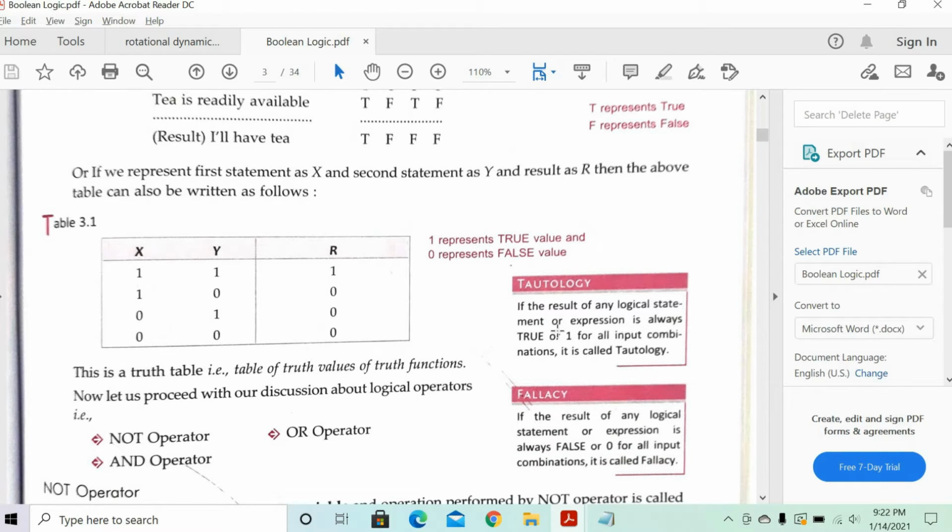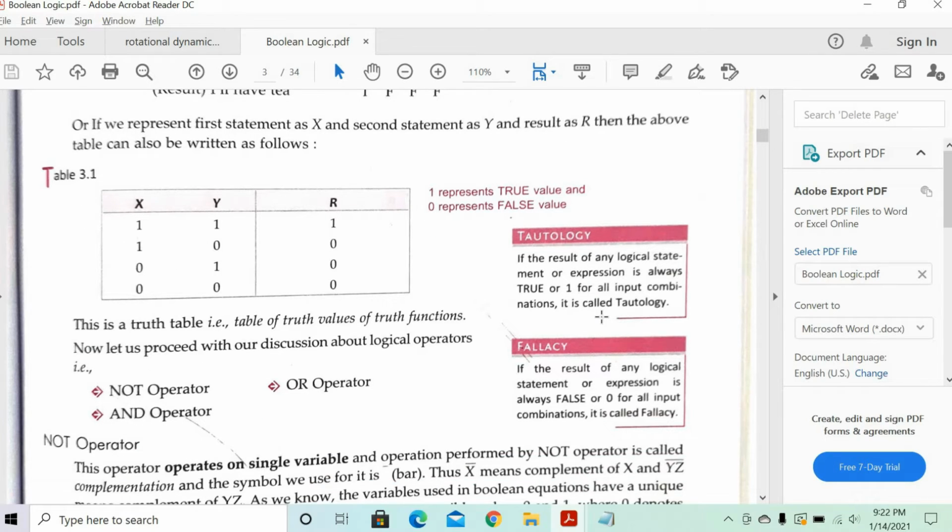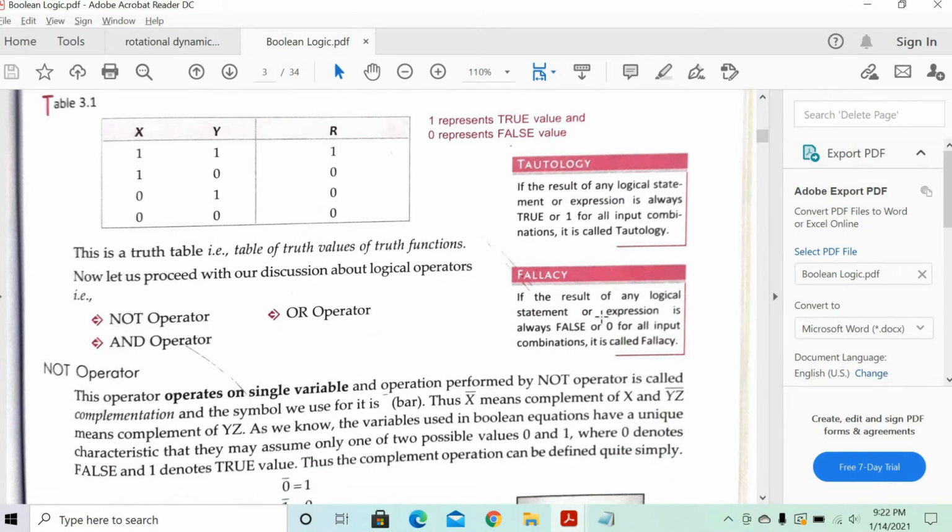If the result of any logical statement or expression is always true, or 1, for all the input combinations, it's called the tautology. So this is just for information. Fallacy means if the result of any logical statement or expression is always false. Any input you give, if the output is always true, that's called the tautology. If the output is only false, it will give you fallacy. Clear?